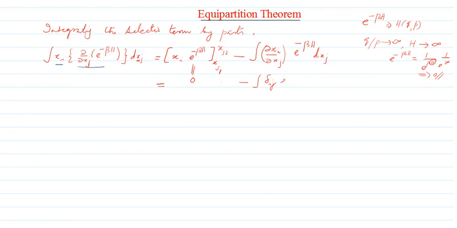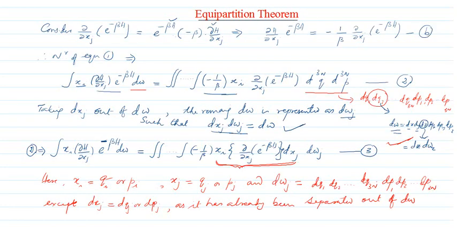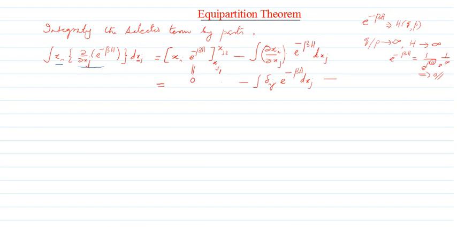So that is delta ij e raised to minus beta h, retaining all other things as such, dxj. This is what we are going to get. Let me call this equation number 4. That is side work. Now, substituting back, how do we get equation number 3 modified?